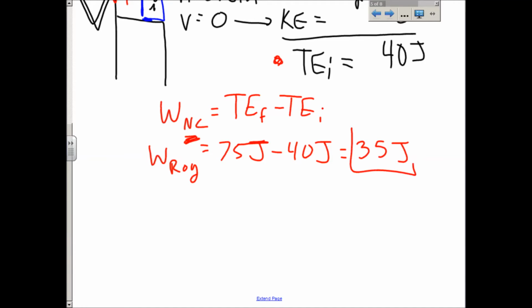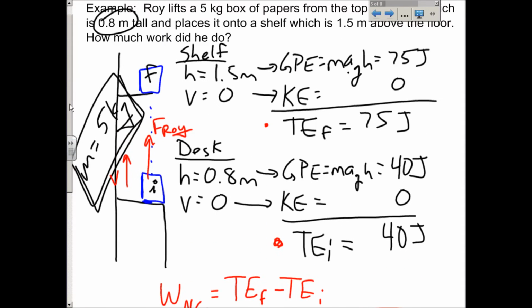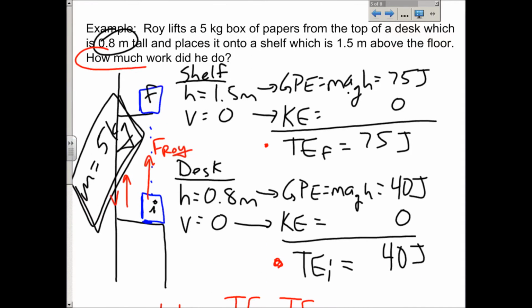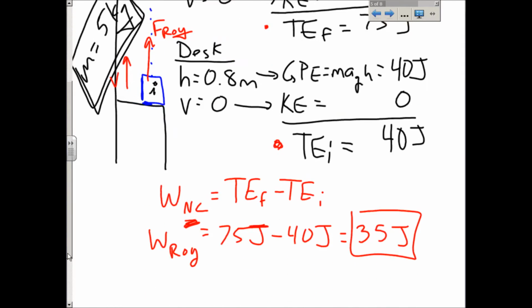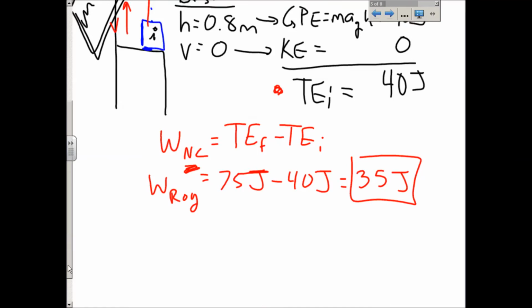That's how much work Roy did. It's also how much energy he gave the box. That's worth writing down. That's the work done by Roy. That's the same as how much energy he gave the box. Okay? And notice the question said, how much work did he do? All right? So there we go.